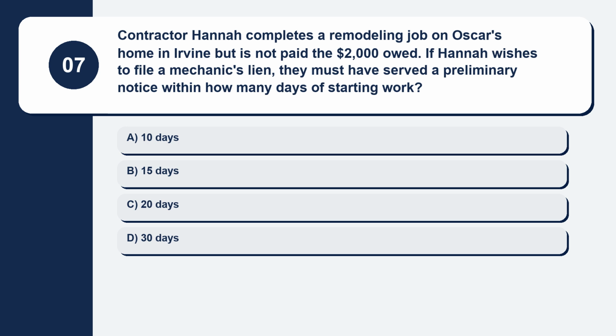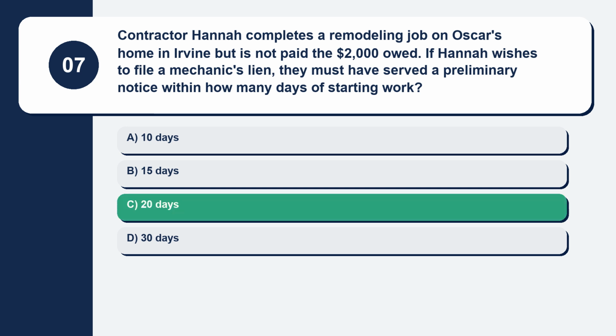Question 7. Contractor Hannah completes a remodeling job on Oscar's home in Irvine but is not paid the $2,000 owed. If Hannah wishes to file a mechanic's lien, they must have served a preliminary notice within how many days of starting work? Here are your options. Option A, 10 days. Option B, 15 days. Option C, 20 days. Option D, 30 days. The correct answer is option C, 20 days.